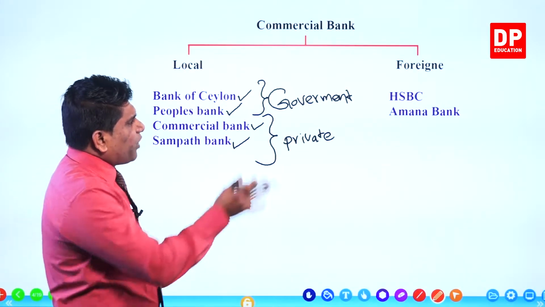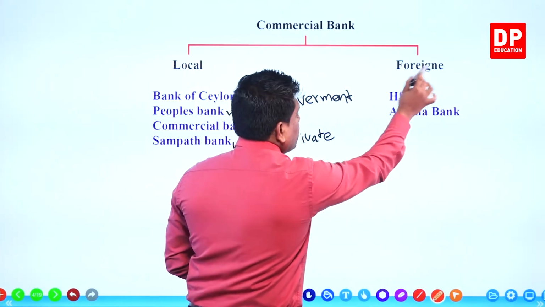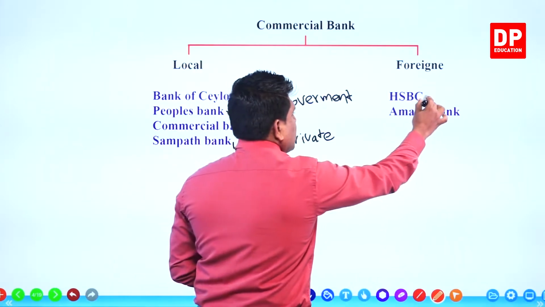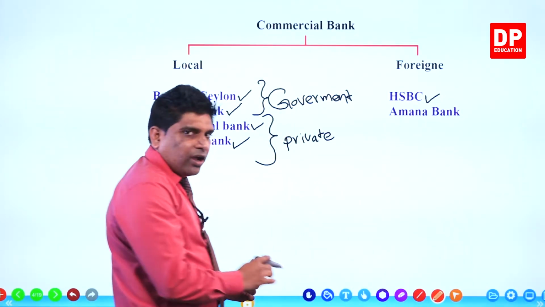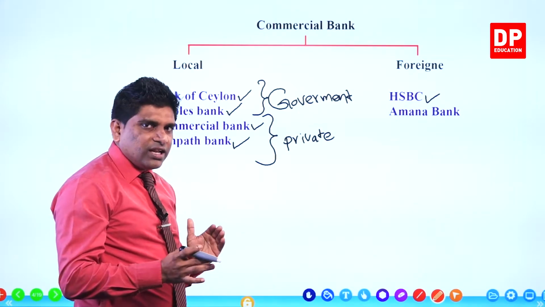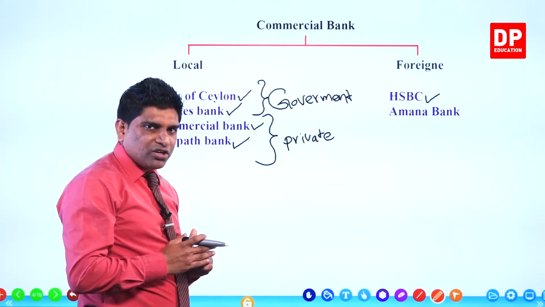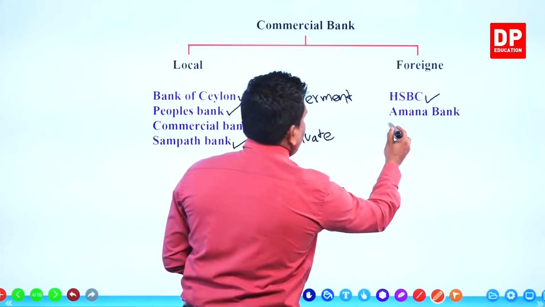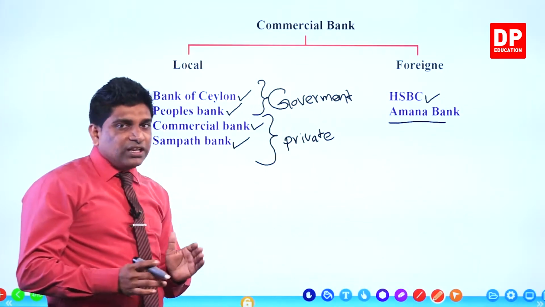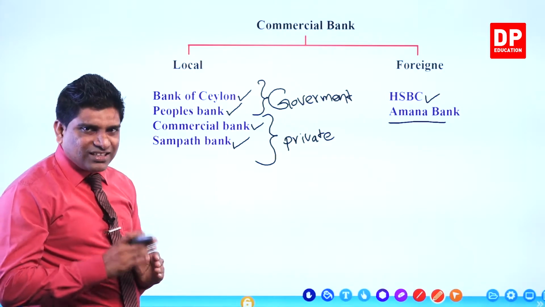The other one is foreign commercial banks. HSBC, Hong Kong and Shanghai Banking Corporation. It is a long word. HSBC, Hong Kong and Shanghai Banking Corporation Limited, right? The other one is Amana Bank. These are just examples of commercial banks. Okay.